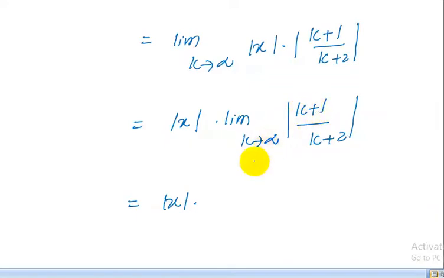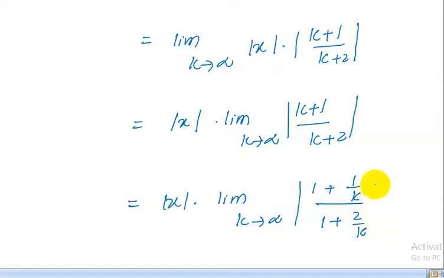Now we apply the limit. Before applying the limit, when we take k common from numerator and denominator, it becomes mod x times mod of 1 plus 1 upon k upon 1 plus 2 upon k.